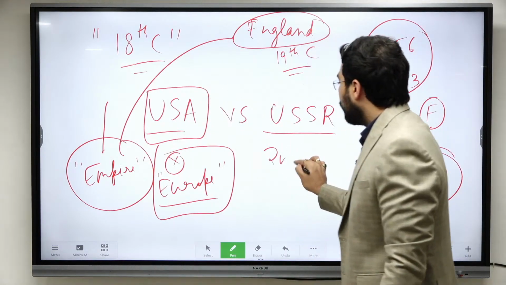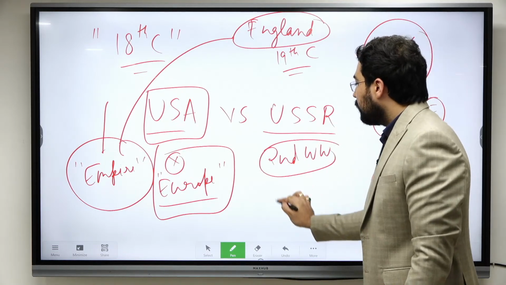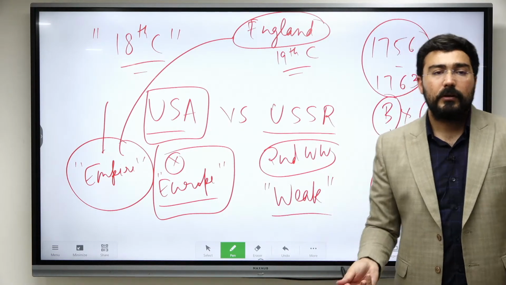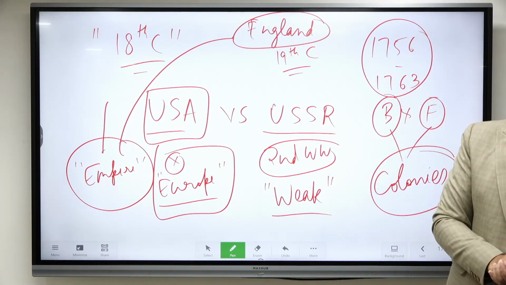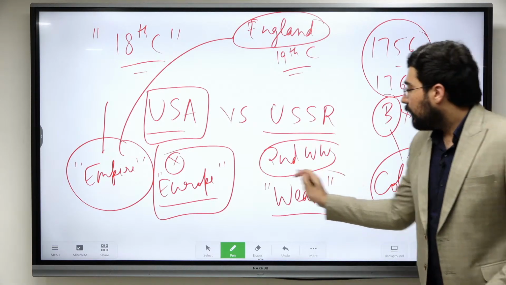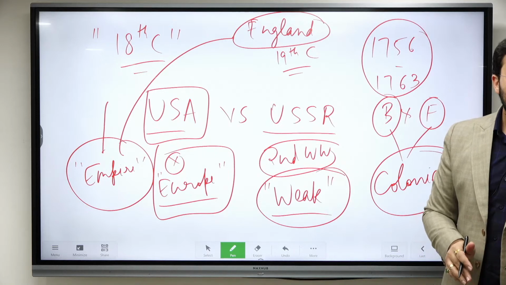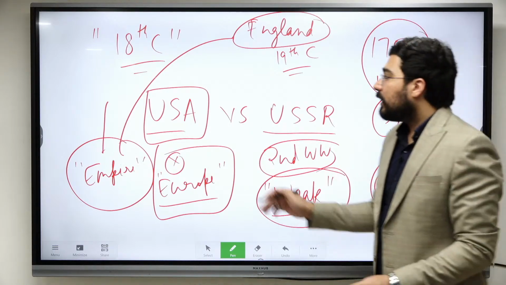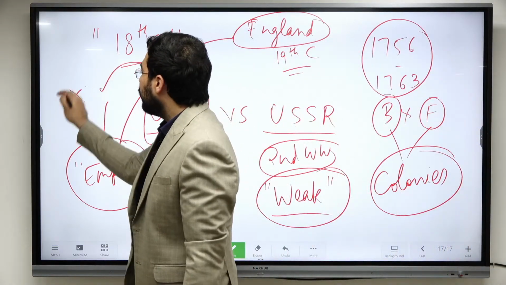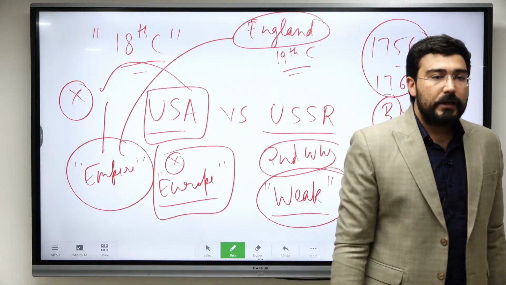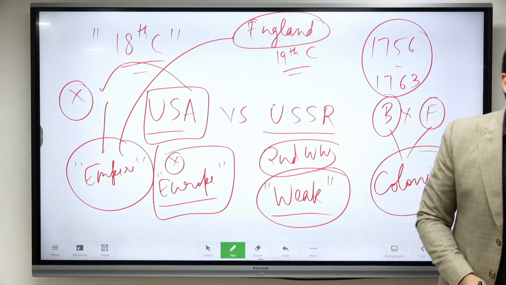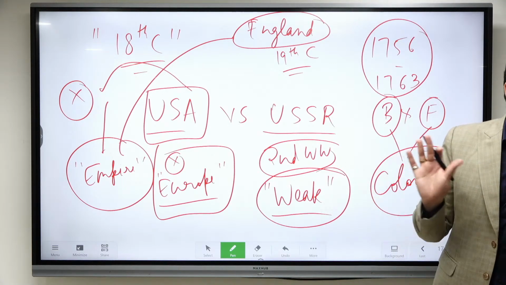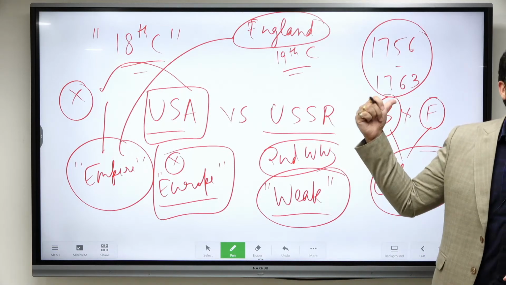But because of the Second World War, Europe became weak. कहाँ हुआ सबसे ज्यादा फाइटिंग, कहाँ पे हुआ था? 50% of the French industry got destroyed. So the maximum damage happened in Europe. There was only one powerful power in Europe now, that was USSR. That's why USA had to break its policy of isolation. This was specifically requested by UK: if we cannot fight now, we do not have the resources, now you have to come. If you want to save capitalism, come and fight with us against USSR.